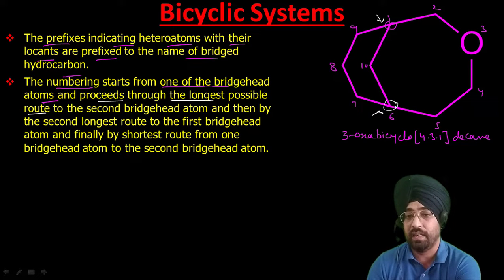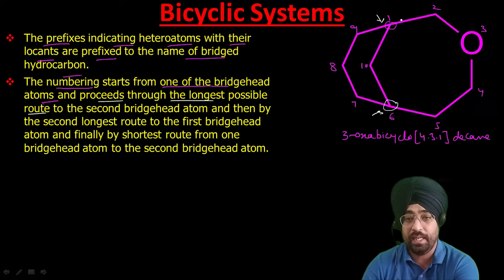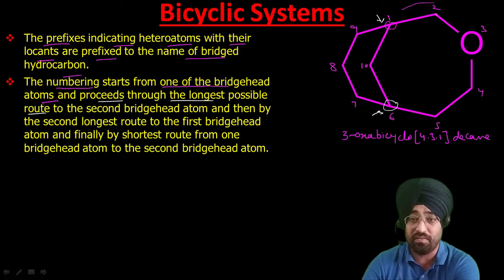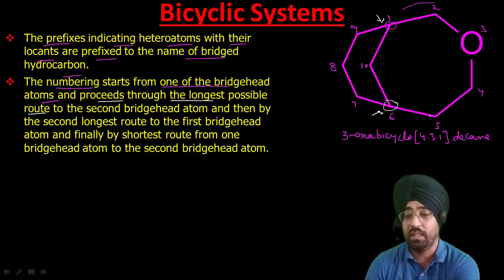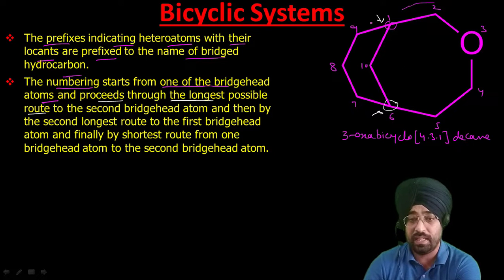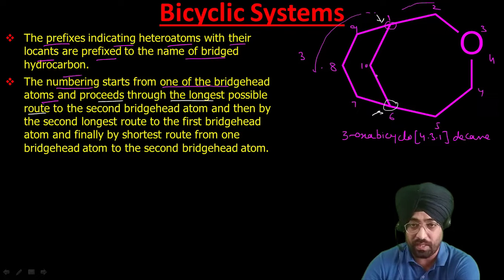Now if we proceed in this direction, how many atoms do we have? 1, 2, 3, 4 atoms. These 4 atoms separate the two bridgehead atoms. If we start from this side, then we have 1, 2, 3, just 3 atoms. Here we have 4 atoms. Now if we start in this path, it has only one atom which separates these two bridgehead atoms.